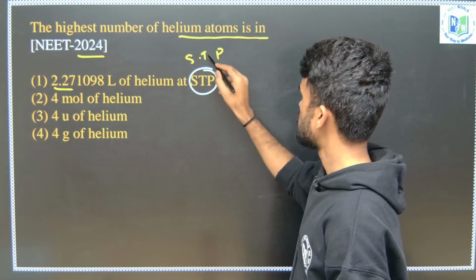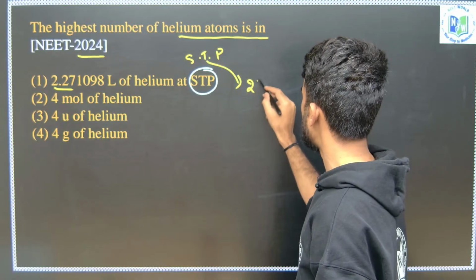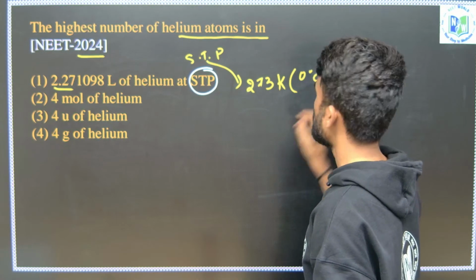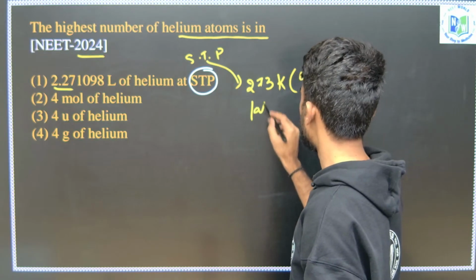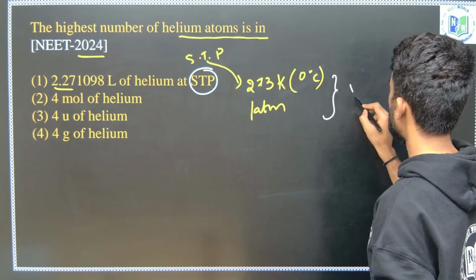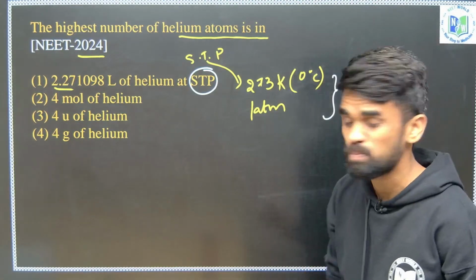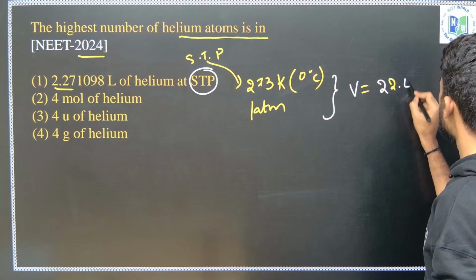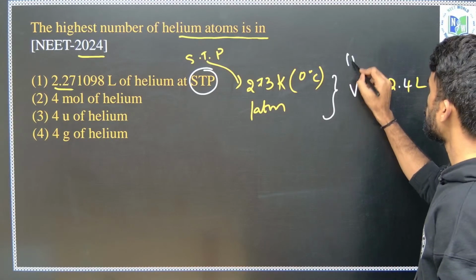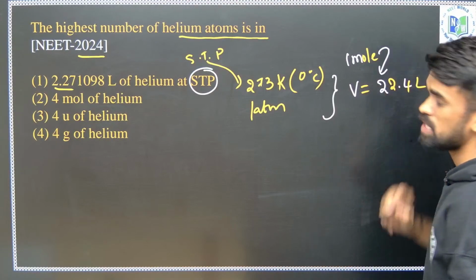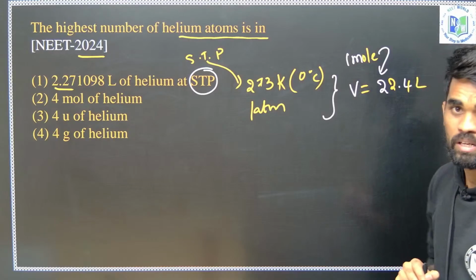It means generally temperature is taken as 273 Kelvin or 0 degrees, and pressure as 1 atm. At this condition, the volume occupied by any gas molecule will be 22.4 liter. 1 mole of any gaseous substance occupies this much volume of the given container.